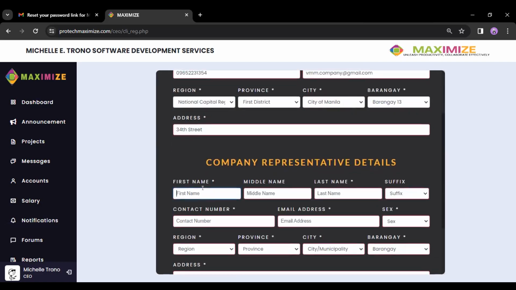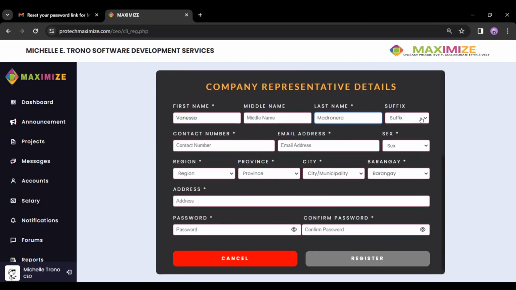Next is our company representative details, where the company representative account will be used to log in to our system and get updates of the project that is being created by our system. So just fill this out.